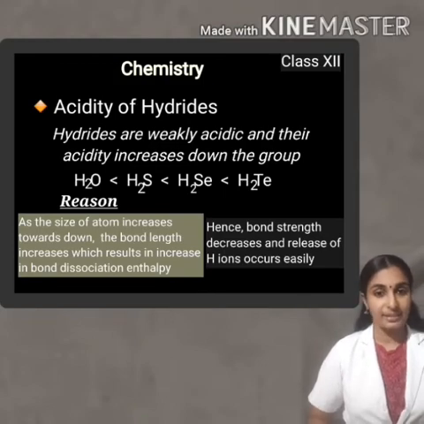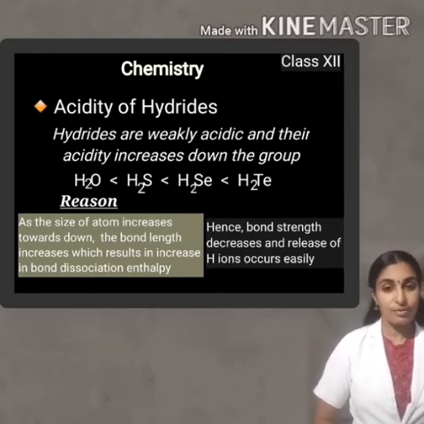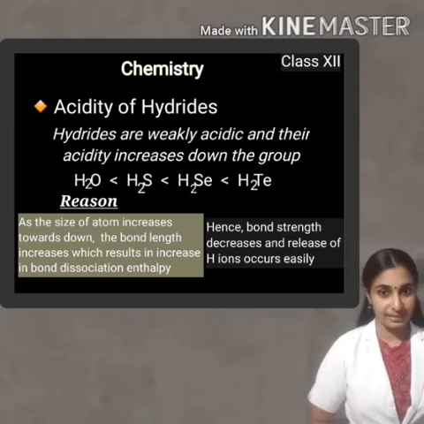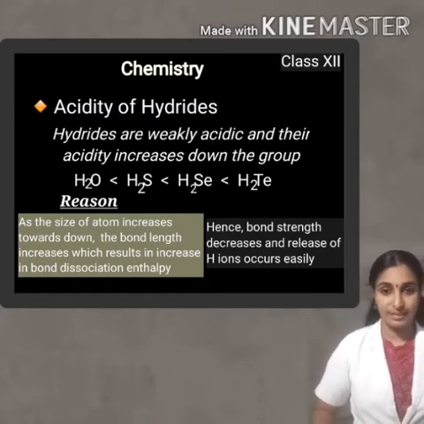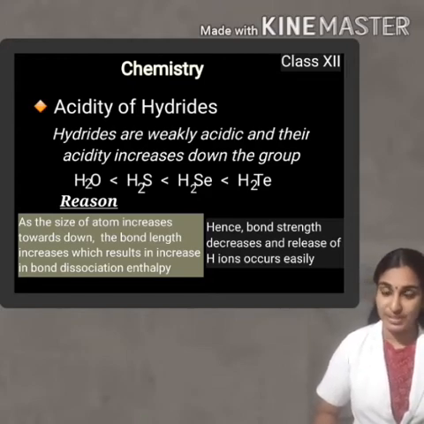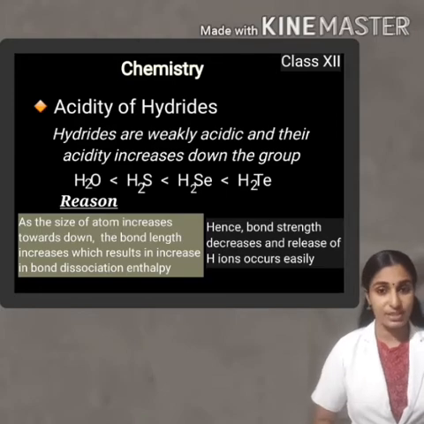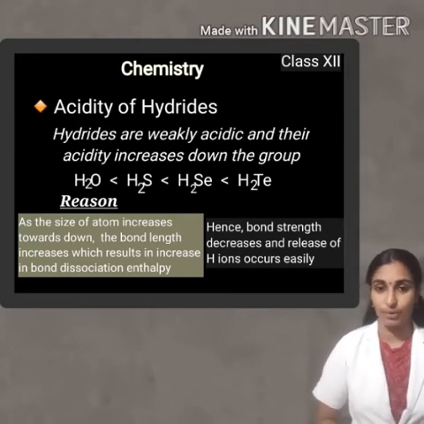As a result, the EH bond length increases. This results in a lower value of bond dissociation enthalpy. As a result, bond breaking will be easier and the release of H plus ion becomes easier. So this is how acidity increases towards down.